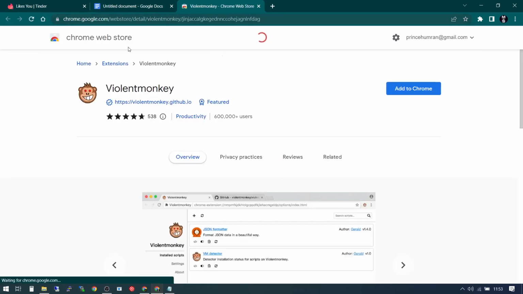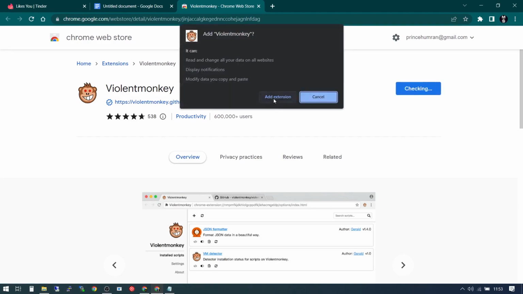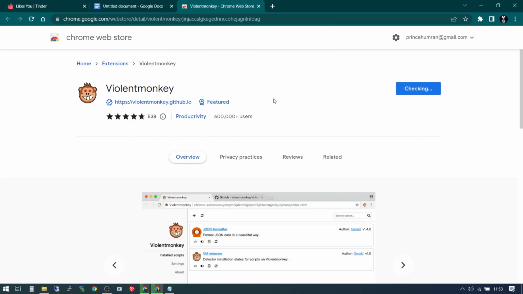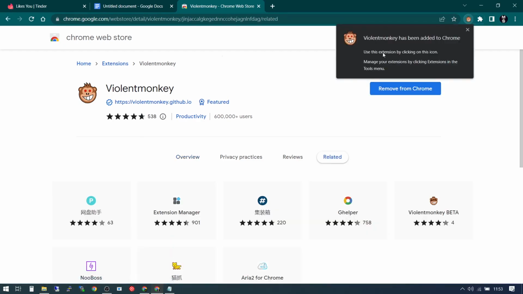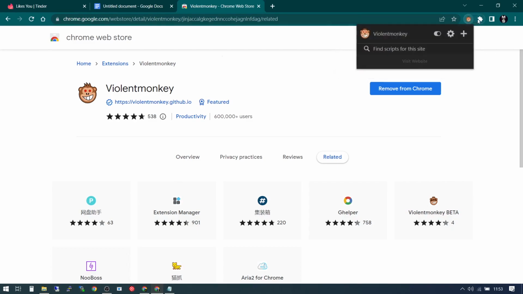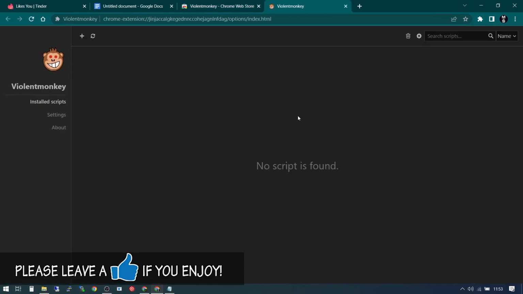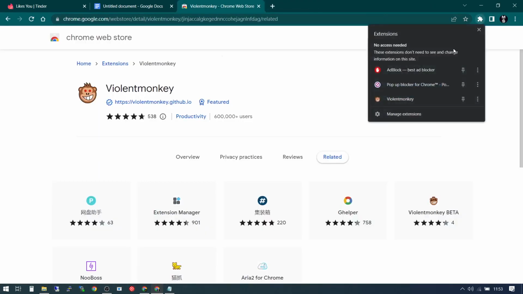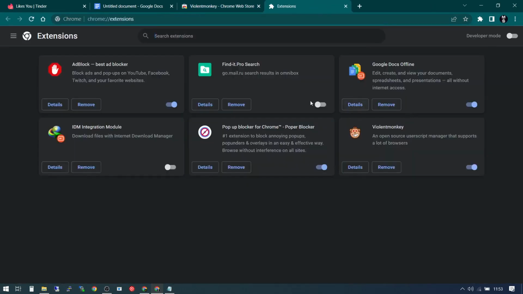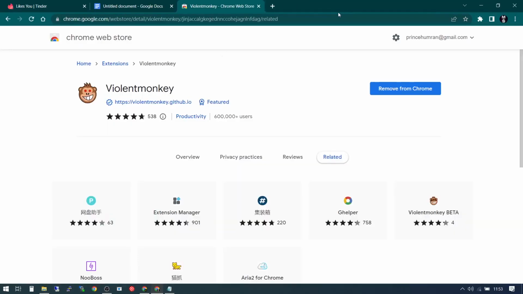So when it loads the Violentmonkey page, you're going to first install or add this extension to your browser, and okay, I think it has been added. You have to check to confirm if it has been activated. Okay, there we go. Check into your extensions and come into the extension manager. Yes, it is activated, so we can close this.